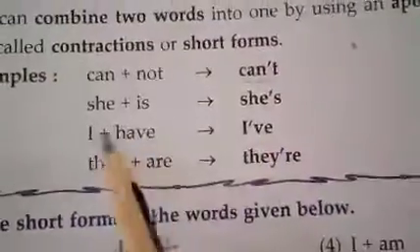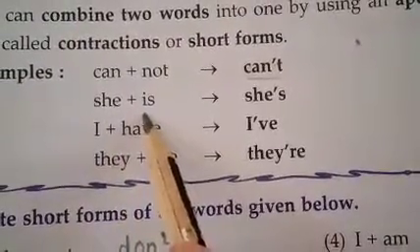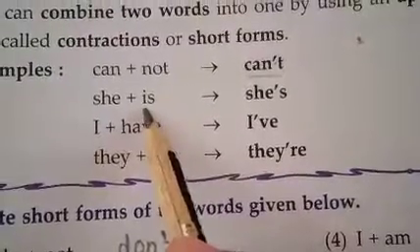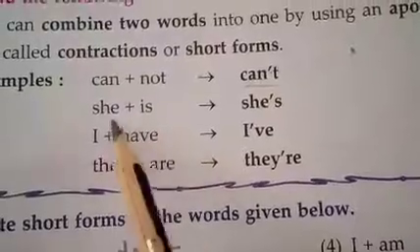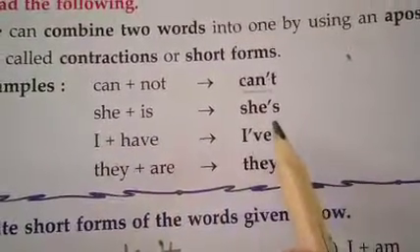Okay. The next word, she plus is. She is a pronoun, is is a verb. Here, these are the two words. These two words can be combined to make one word, she's.